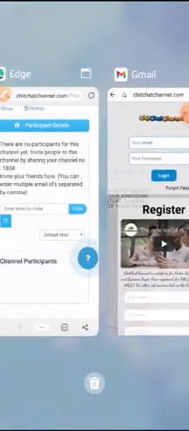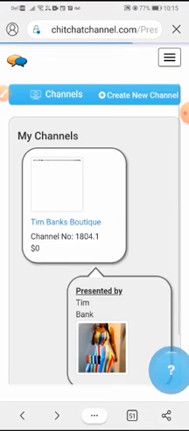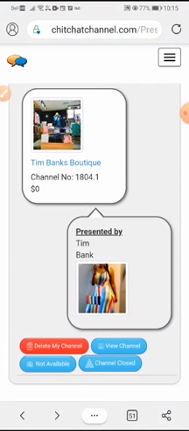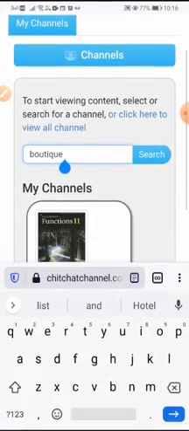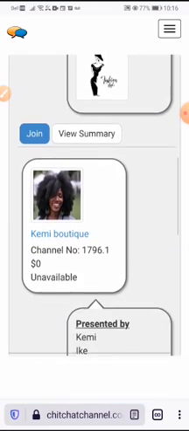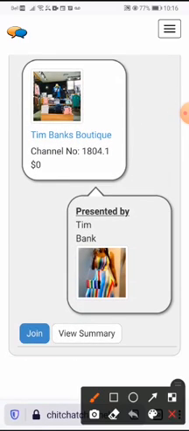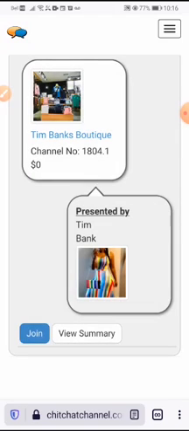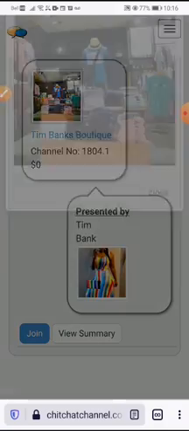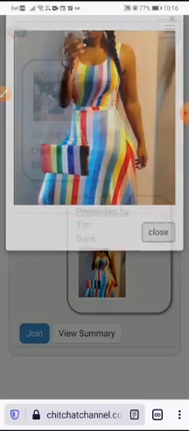So I'm going back to our own. We want to make it available so that someone can join. Hope you're with me so far. Let's make it available. Then let's go back to the other one and let them search for you again, and they can join. You see how it is? Remember, this view summary is what you had put in there. We didn't put in anything, right? So it's not cool. You have to take your time and write something nice so people can feel inspired, because this is all they know of you. They can look at your picture, they can look at this, and they can join.